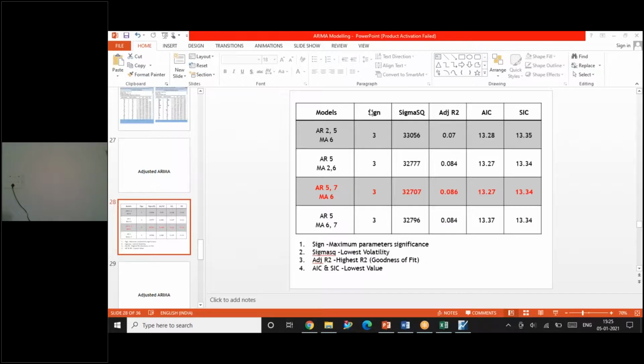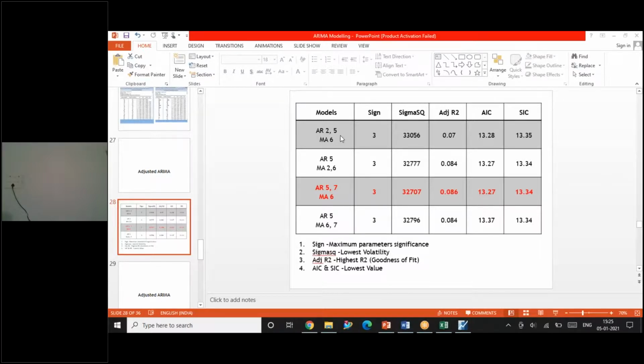Every time I'm running the same equation, I'm running it as AR2, AR5, MA6; AR5, MA2, MA6; AR5, AR7, MA6; and again AR5, MA6, MA7. This is how I write the information.